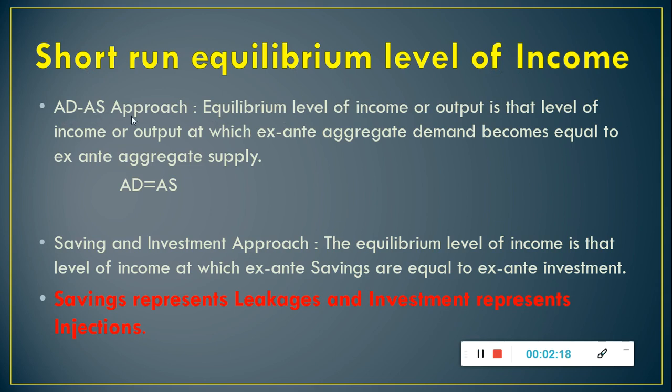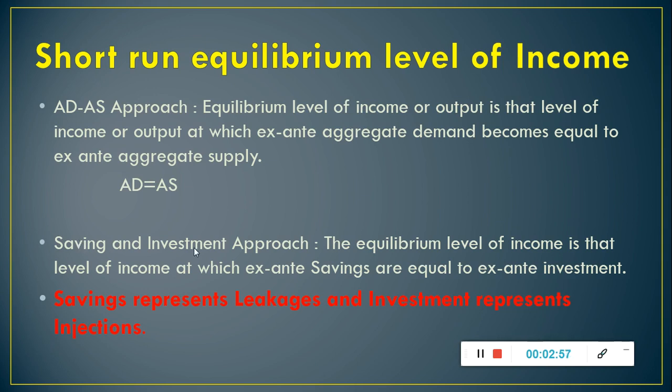First is ADAS approach, that is aggregate demand, aggregate supply approach. Equilibrium level of income or output is that level of income or output at which ex ante aggregate demand, that is planned aggregate demand, becomes equal to ex ante aggregate supply, that is planned aggregate supply. We can say that equilibrium level of income or output is that level of income where aggregate demand becomes equal to aggregate supply, or planned aggregate demand equals to planned aggregate supply.